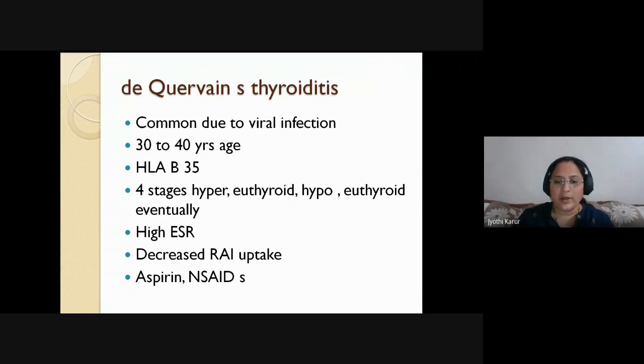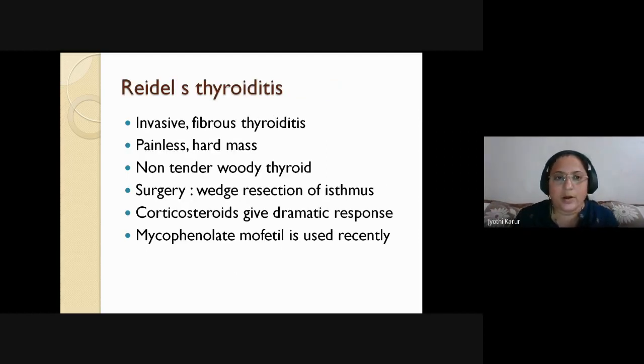So de Quervain's has a post-viral prodrome, okay, most commonly due to virus, seen in 30 to 40 years of age, HLA-B35, decreased radioactive uptake, high ESR is pathognomonic. Please remember certain points, okay? Try to pick up certain points. And the treatment is aspirin and NSAIDs, because ultimately the patient will go into euthyroid state. You need not treat it very actively, okay? Symptomatic treatment.